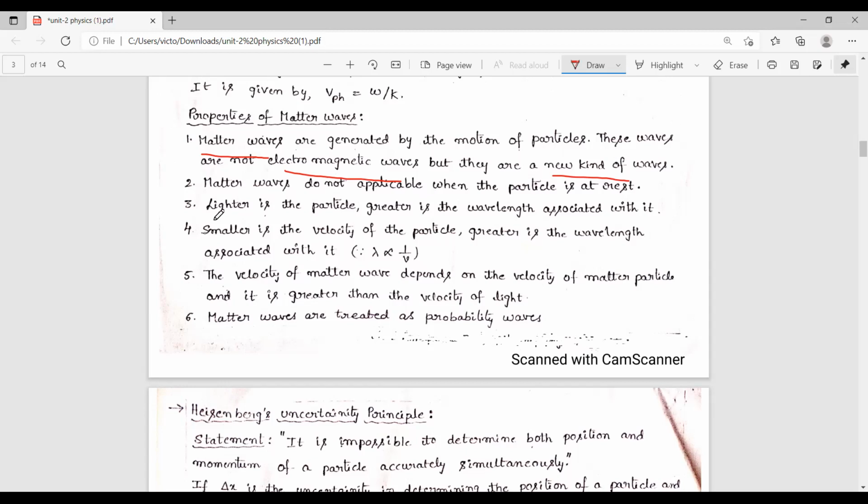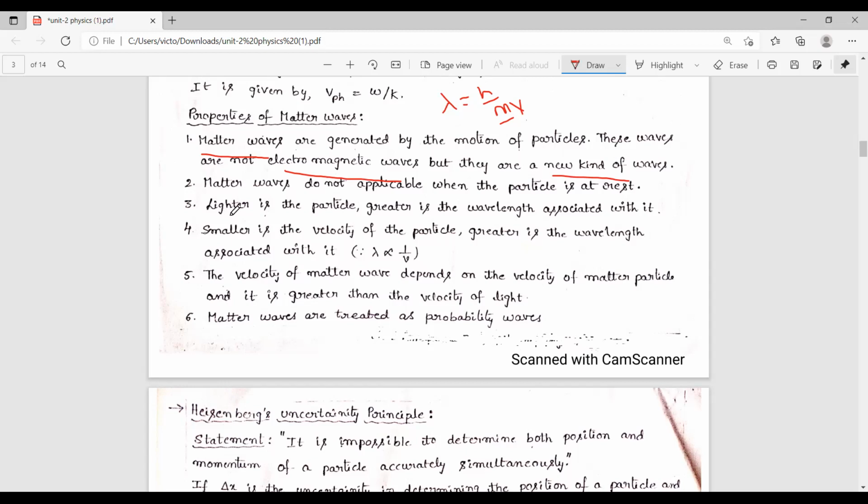Next, if the mass of the particle is very small, then the wavelength associated with it will be greater. As we know the expression lambda is equal to h by mv, where m is the mass of the particle and lambda is the de Broglie wavelength. The de Broglie wavelength is inversely proportional to the mass of the particle.